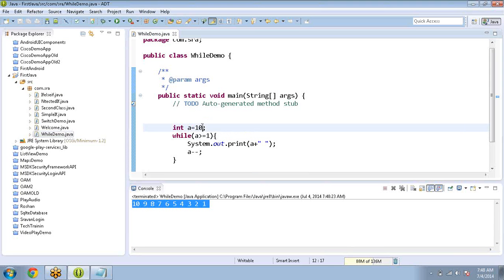Next one. Suppose I enter this. Now what is the output here? I'm just asking what the output is. Here, a less than or equals 10. Now what is the output of this program?